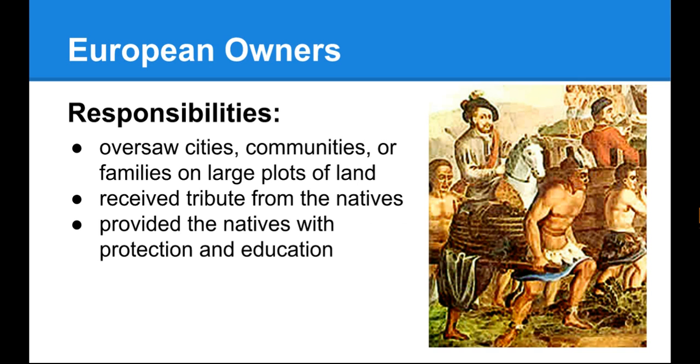Under the encomienda system, wealthy Spaniards were put in charge of local populations. They were given huge plots of land and oversaw any native cities, towns, communities, or families that lived there. The natives were supposed to pay tribute in the form of gold or silver, crops, and animals. The natives could also be forced to work for a certain amount of time, say on a sugarcane plantation or in a mine. In return, the owner was responsible for the natives' protection and education.